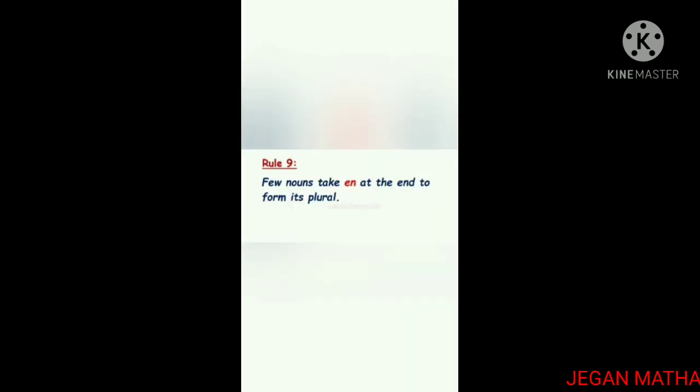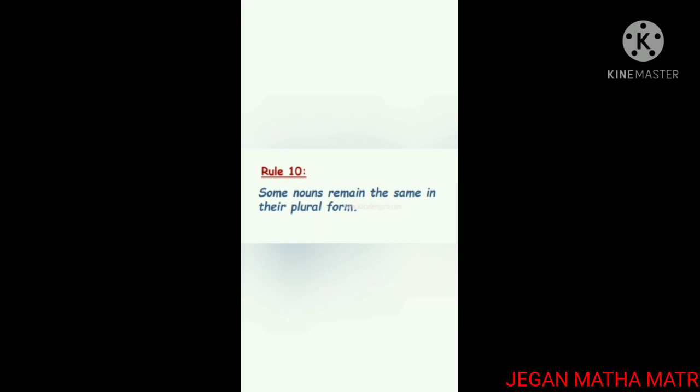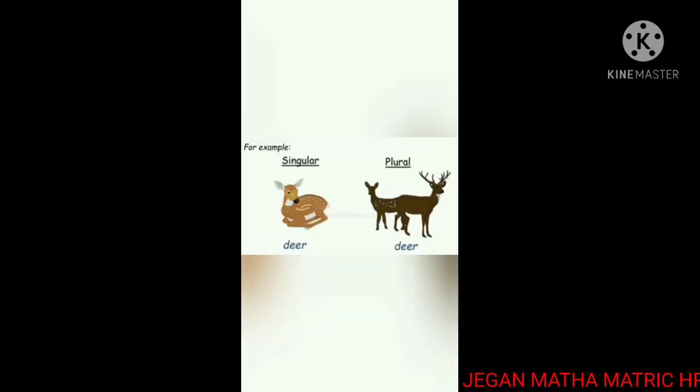Rule 9. A few nouns take EN at the end to form their plural. For example, child, children. Rule 10. Some nouns remain the same in their plural form. For example, deer, deer.